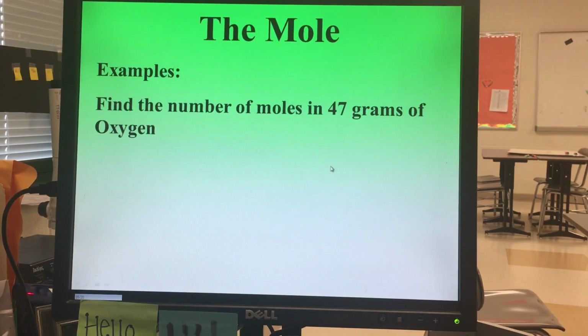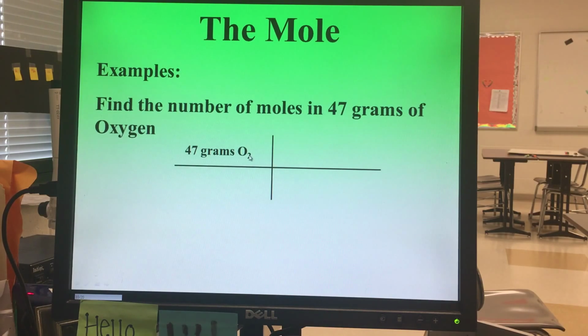Okay, so hopefully you were able to set this up and solve for this and figure out how many moles you'd actually have in 47 grams. So when we look at doing these conversions, they're usually one-step conversions, and using the conversion factors like we've used before this year, you usually start with what we have given to us, which in this case is 47 grams of oxygen. Don't forget that oxygen is a diatomic.